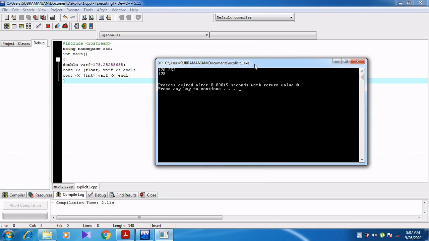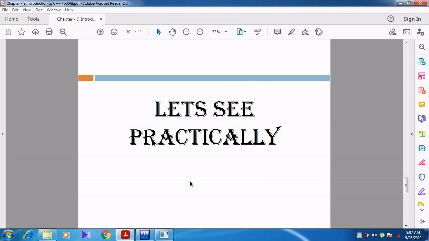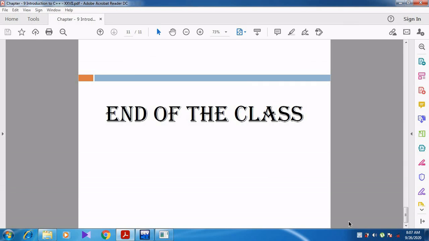Can you see the result? 178.253. What about the other decimal digits? Other decimal digits are not displayed. So we lose some data. In the second output, we are converting double to integer, so all the values after the decimal point are lost. Can you understand, students? I think you might have understood the explicit conversion. So let's end the class. Thank you, students.